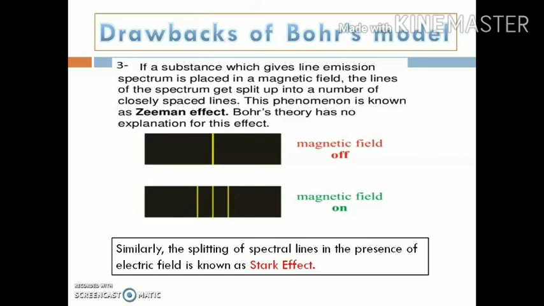and Bohr's theory does not have any explanation for this kind of effect. Similarly, when the normal spectral lines come in contact with an electric field, the splitting of the lines is also observed. That effect is known as the Stark effect, and Bohr's theory does not have any explanation for the Stark effect also.